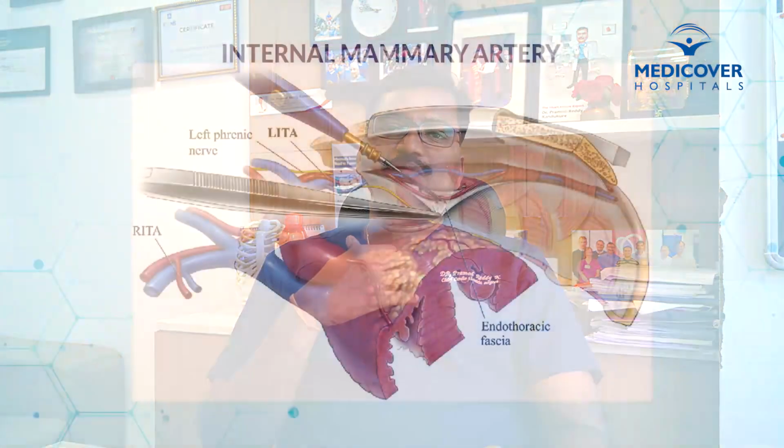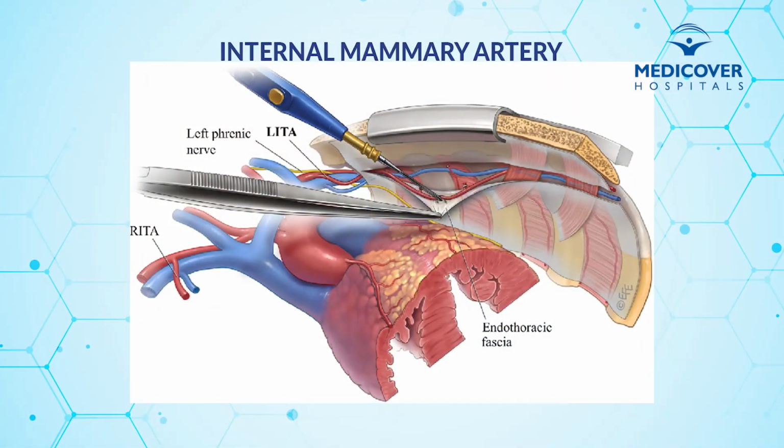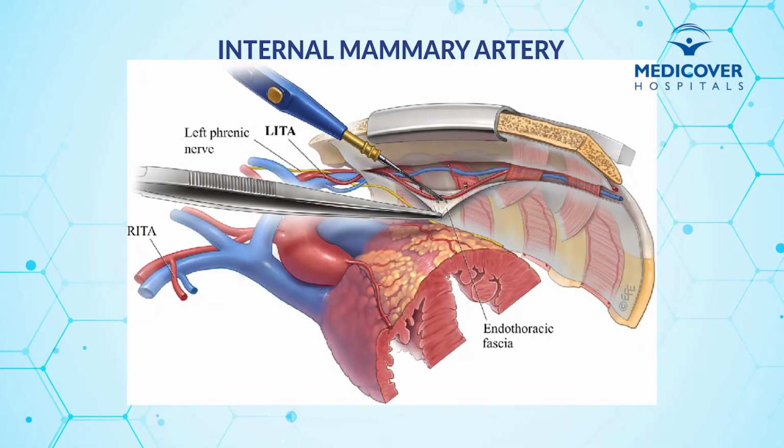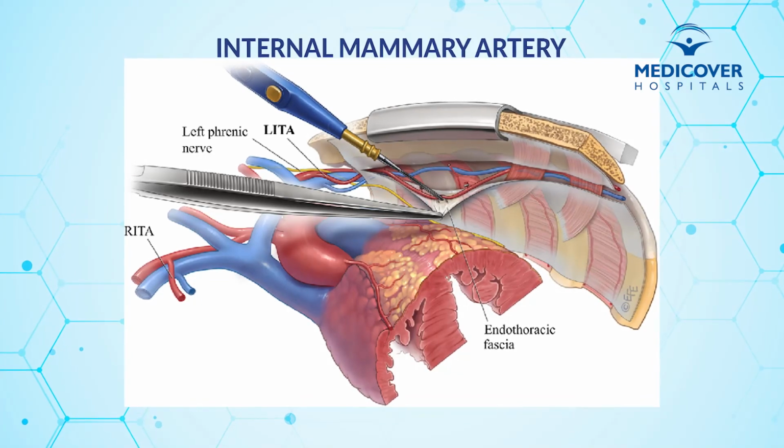Conventionally, most of the centers and most of the surgeons use LIMA. The LIMA is the left internal mammary artery, one artery behind the left chest. And the veins we take from the legs. If you take the veins from the legs, the patency of the veins is roughly around 10 to 12 years. So 90% of the veins get blocked in 10 to 12 years of time, whereas the arteries remain patent for a long time.